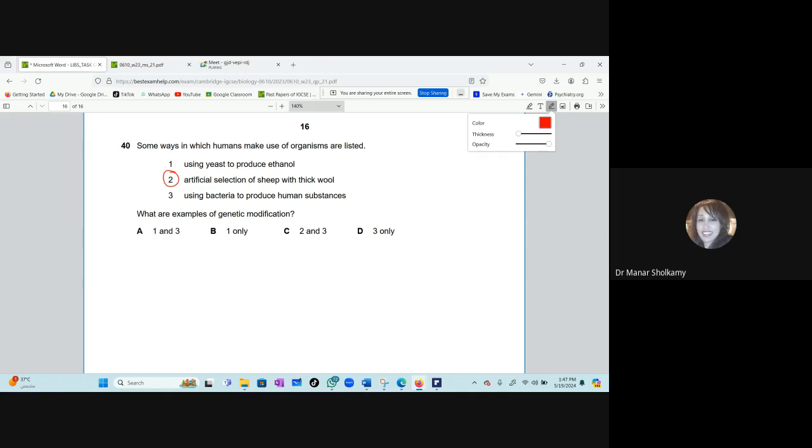You know why? Because here you have to understand what is artificial selection, what is biotechnology, and what is genetic modification. If you remember, we had a term called biotechnology and another term known as genetic modification. And the terms are actually obvious. In genetic modification, I will play around with the genes. I will take the gene from one organism and put it in another organism. In biotechnology, am I playing around with any genes?